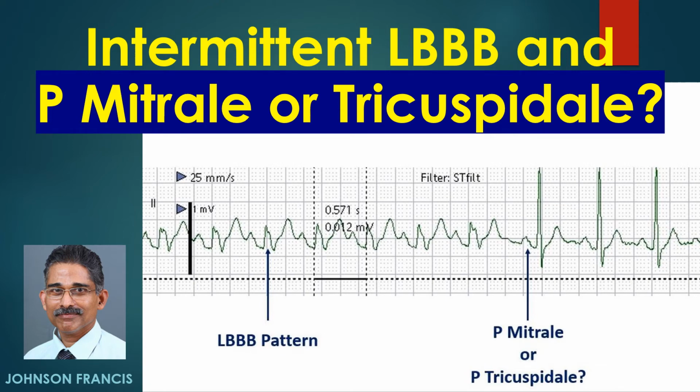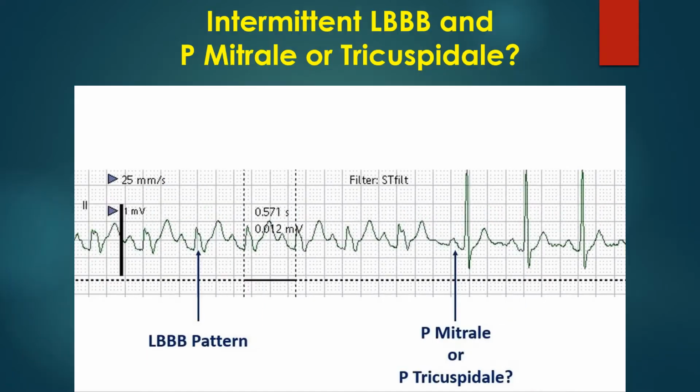Discussion on intermittent left bundle branch block with P mitral versus P tricuspidale. Intermittent LBBB pattern is seen as wide notched QRS complexes with cycle length of 570 milliseconds. Narrower QRS complexes at cycle length of 600 milliseconds are seen towards the end of the tracing.